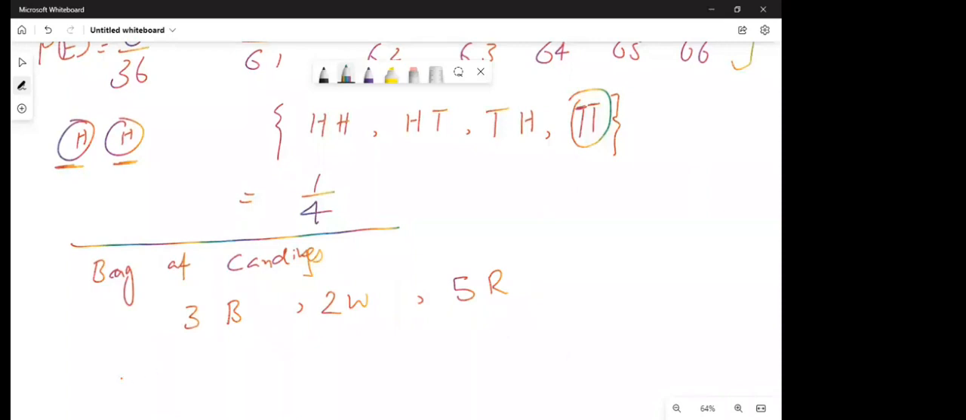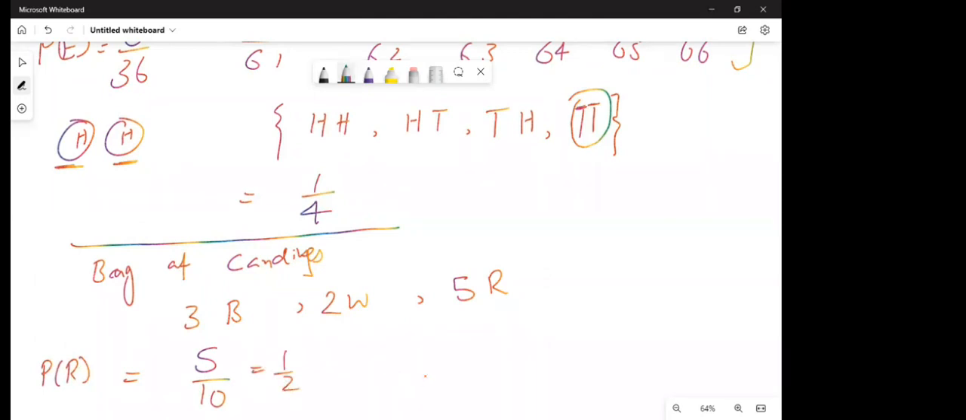I ask you, what is the probability that you pick a candy out of the bag and it is red? You don't see, you just pick it randomly. How many are the red candies? 5. And how many are the total candies? 3 plus 2 is 5, 5 plus 5 is 10. So the probability for the first candy to be red is 1/2.